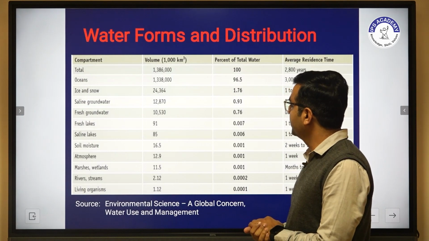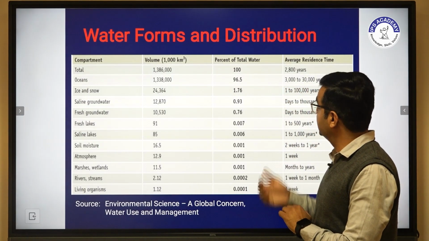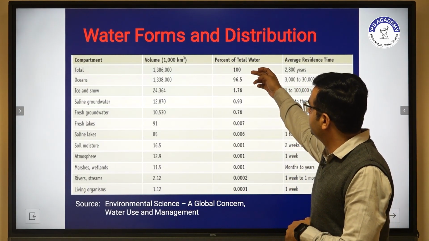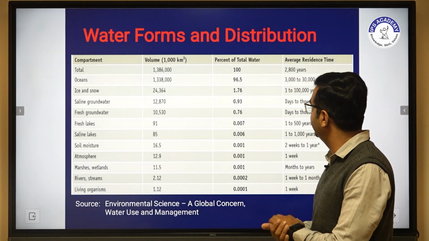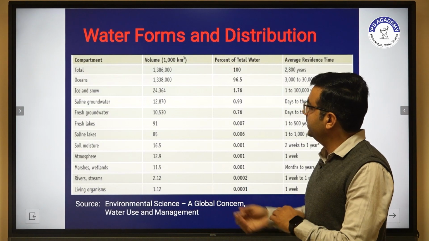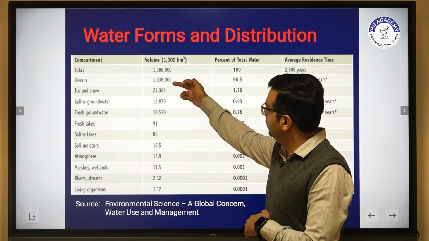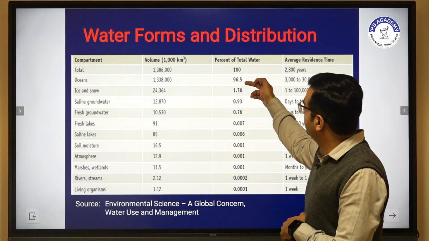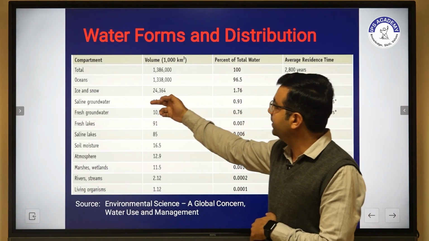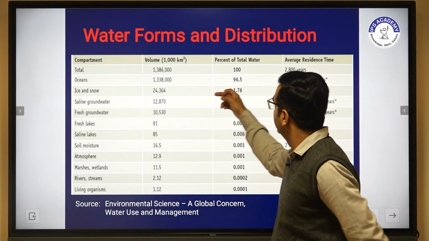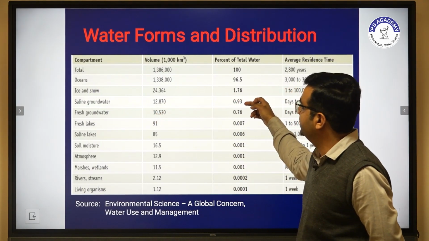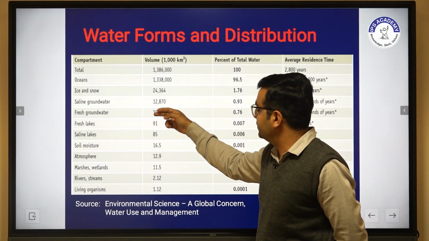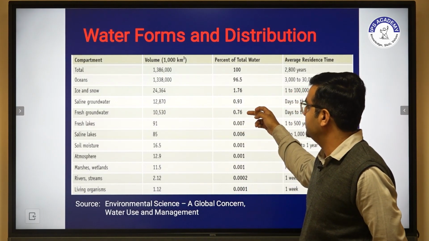We clearly see that oceans hold 96.5%, ice and snow only 1.76%, saline groundwater only 0.93%, and fresh groundwater only 0.76%.